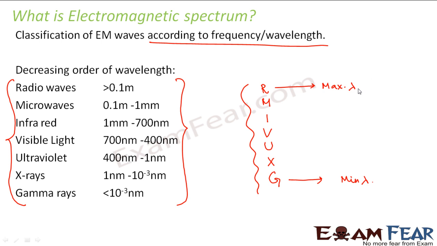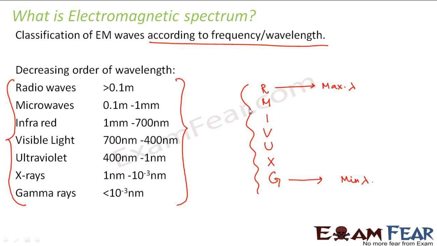Wavelength increasing means frequency is decreasing. We will talk about the relation between wavelength and frequency in the next few slides. But for now, if somebody asks you which wave in the electromagnetic spectrum has the minimum or maximum wavelength, it is better if you remember this order.